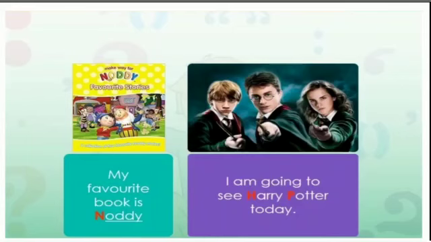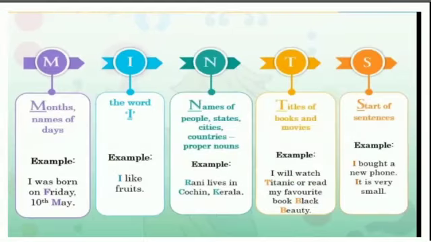Remember the acronym MINTS for the usage of capital letters. M stands for months and names of days. For example, I was born on Friday, 10th May. I stands for the word I. Example, I like fruits. N stands for special names given to people, states, cities, and countries. That is proper nouns. Example, Rani lives in Cochin, Kerala.